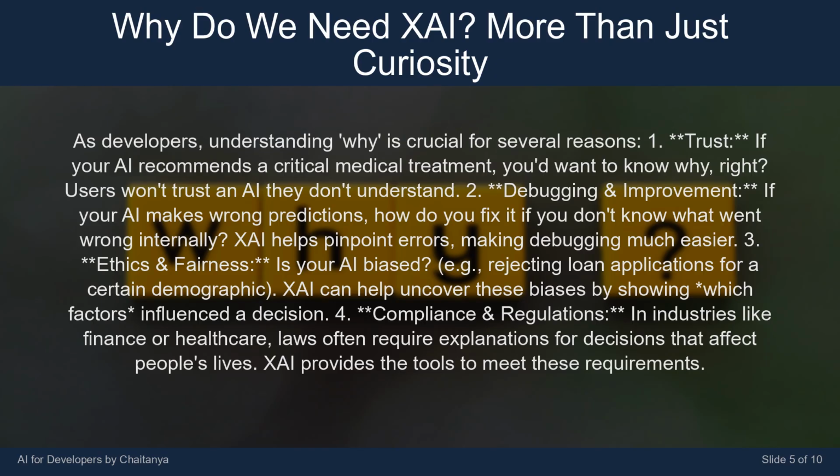3. Ethics and fairness. Is your AI biased? For example, rejecting loan applications for a certain demographic. XAI can help uncover these biases by showing which factors influenced a decision. 4. Compliance and regulations. In industries like finance or healthcare, laws often require explanations for decisions that affect people's lives. XAI provides the tools to meet these requirements.